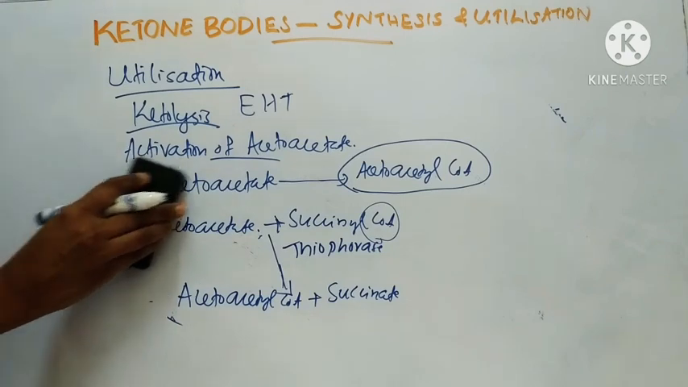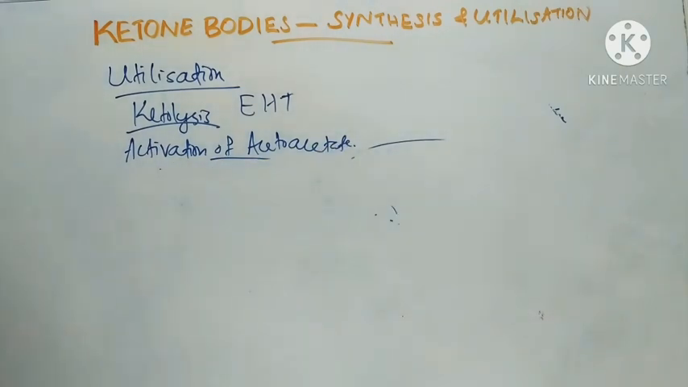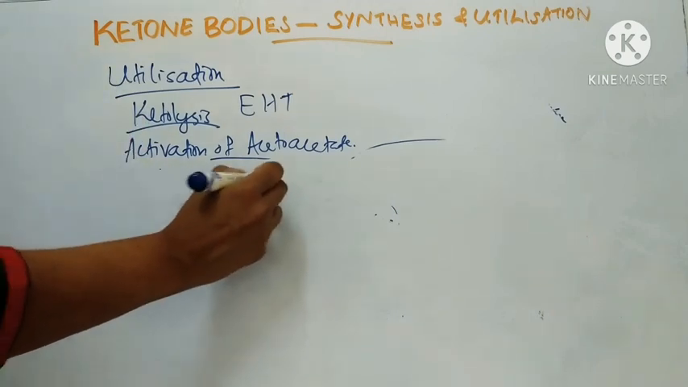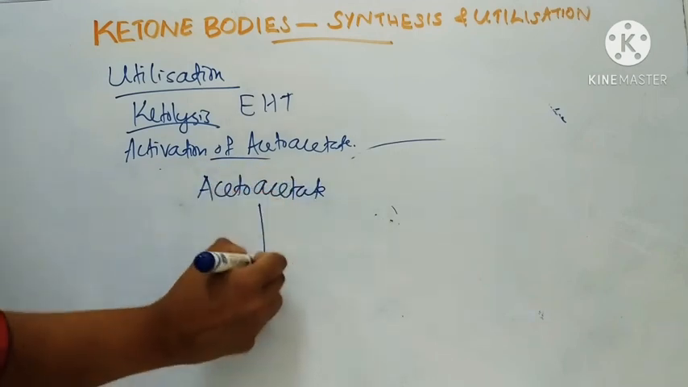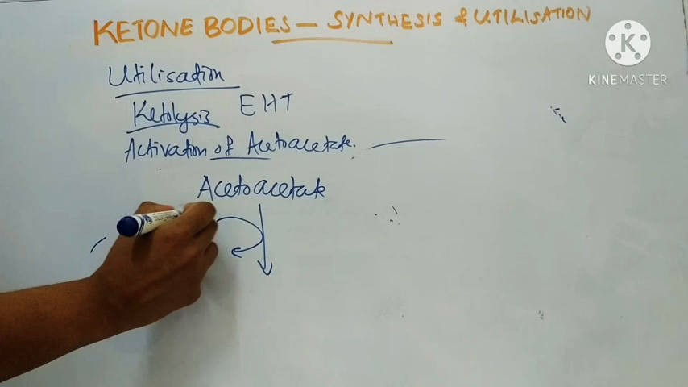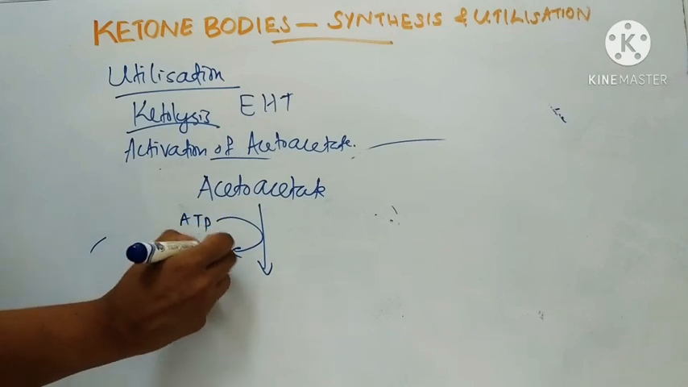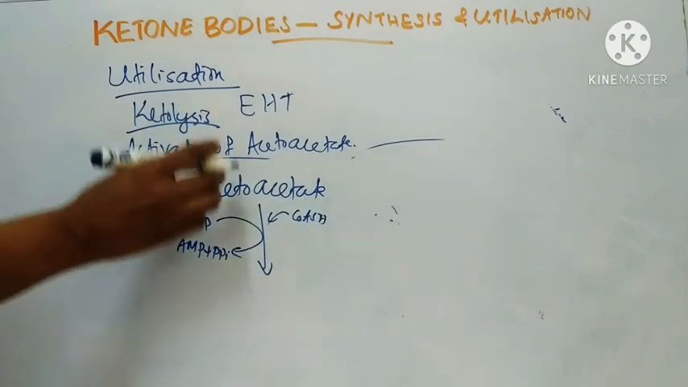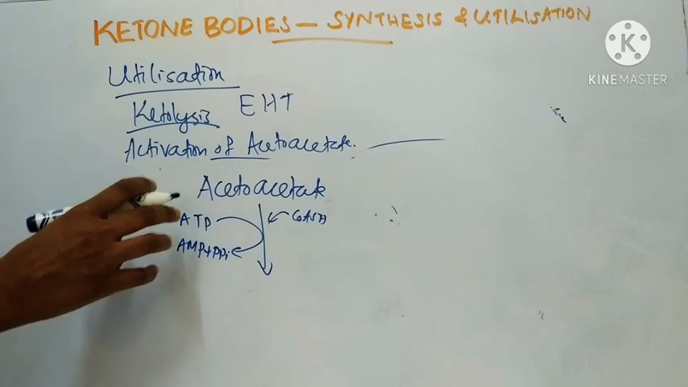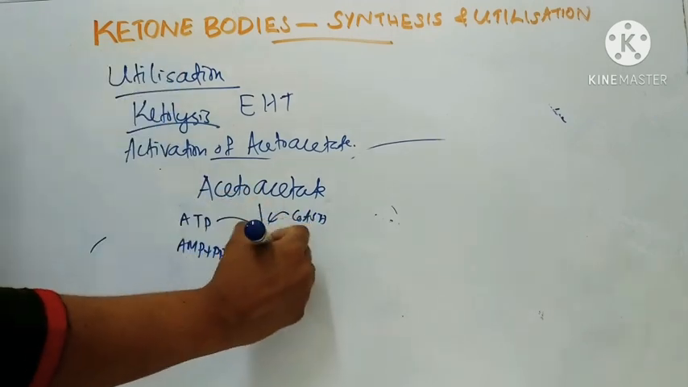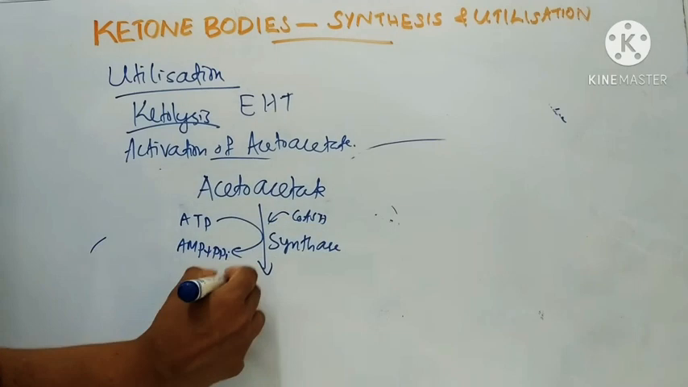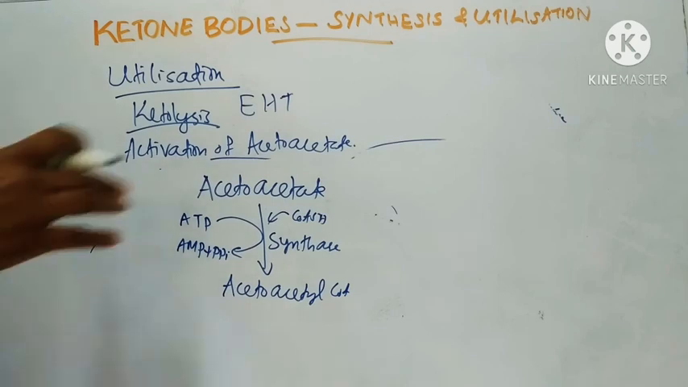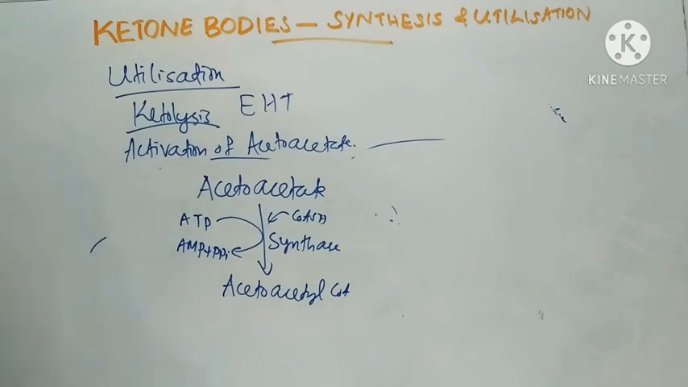In the second mechanism, acetoacetate is activated with ATP and CoA-SH, forming AMP plus PPi, by the enzyme acetoacetyl-CoA synthetase, and it forms acetoacetyl-CoA. These are the two mechanisms of activation of acetoacetate.